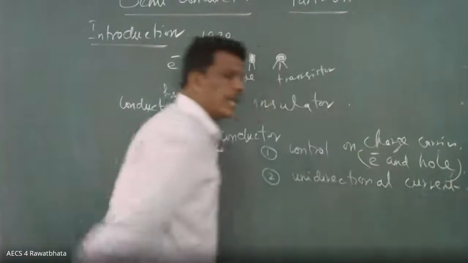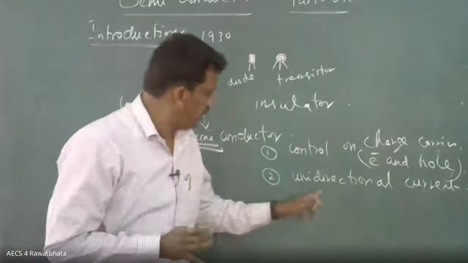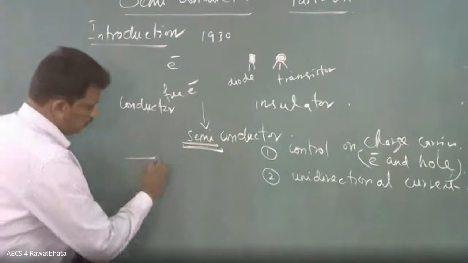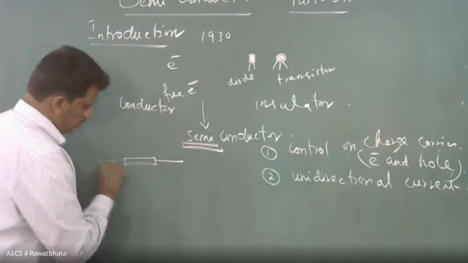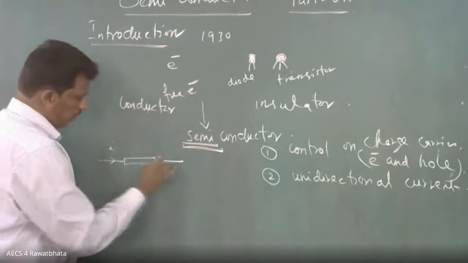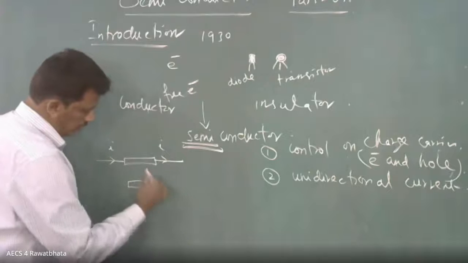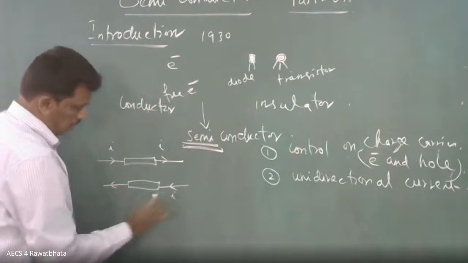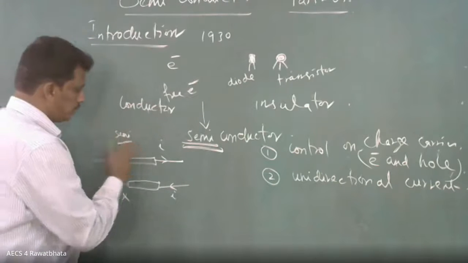Unidirectional current. Unidirection means a single, one direction only. What is the meaning here? I am explaining the second point to you. Visible? Yes. Suppose here you have the semiconductor. Now the current is flowing. It is coming out. Okay, another one I am putting here. Here, no current. This is for the semiconductor.